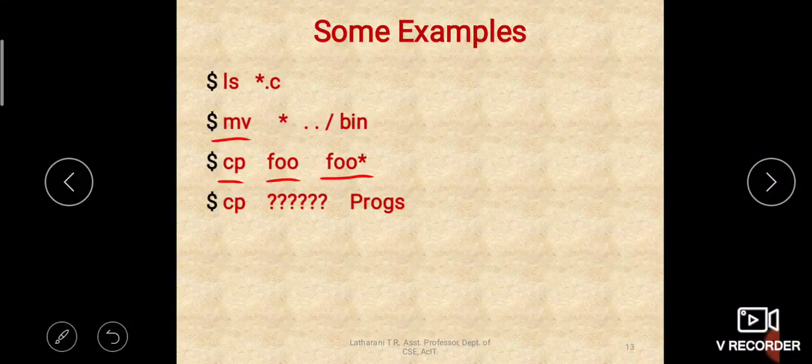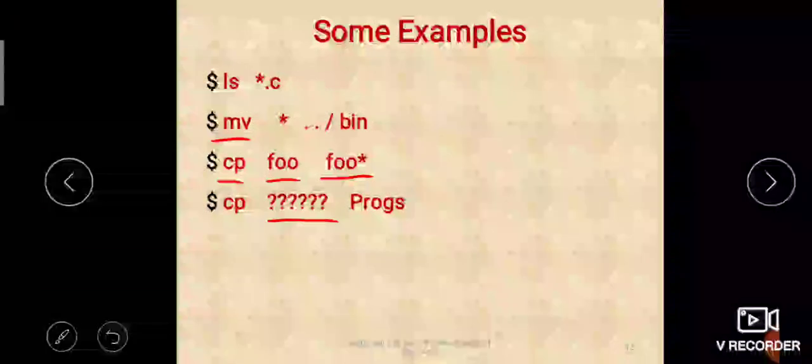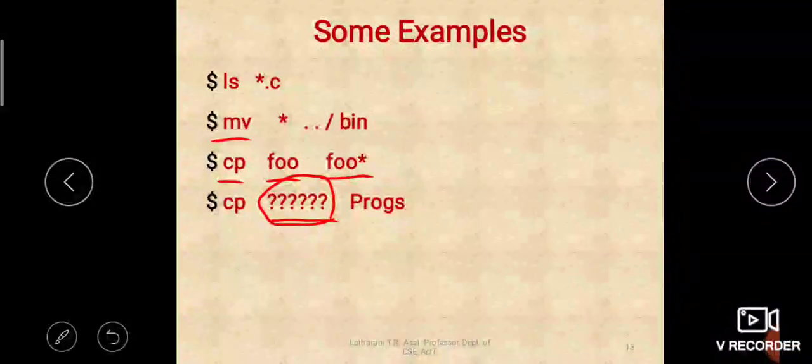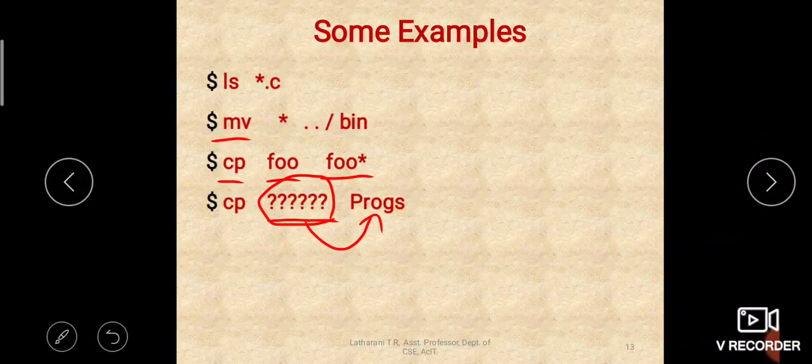Then cp, and there are a few question marks. How many? There are 6 question marks before programs. What is the meaning of this? 6 question marks means it is matching a pattern, a file name which should have exactly 6 characters. All those files which have a file name of 6 characters should be copied to programs.